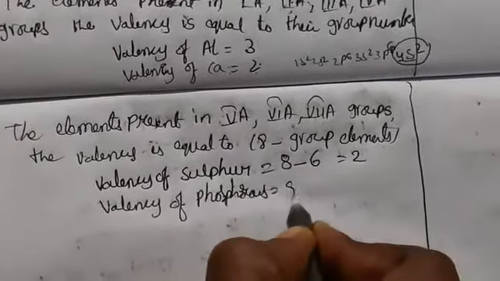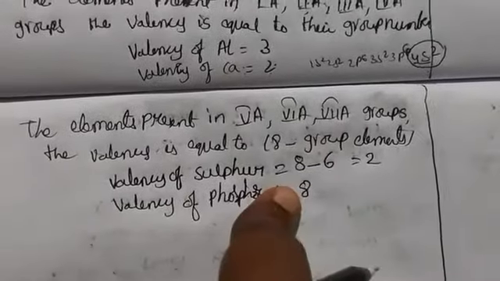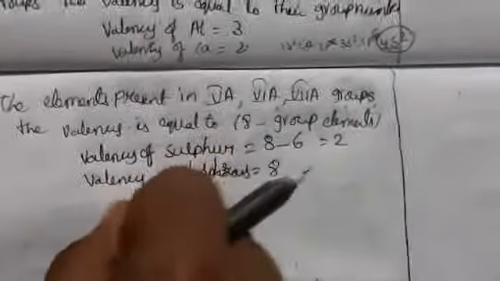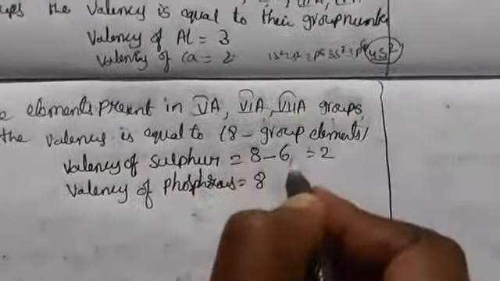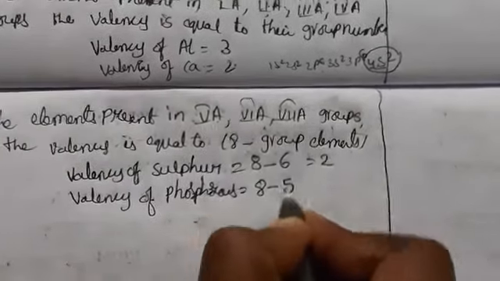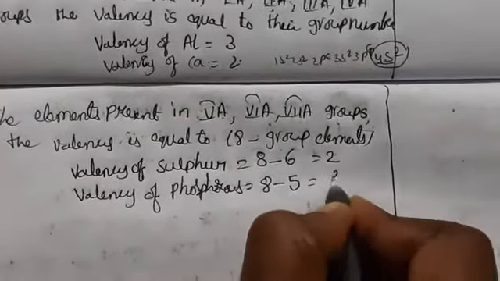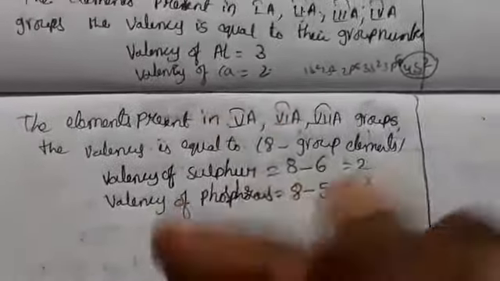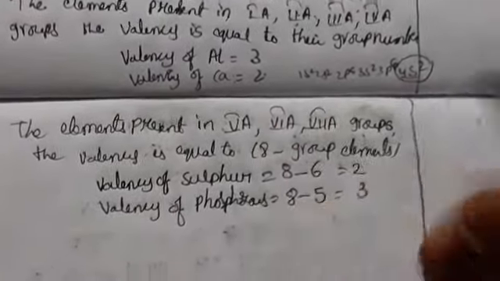Not only this, if you take the valency of phosphorus, it is a fifth group element: nitrogen, phosphorus, arsenic, antimony all come under the fifth group. So 8 minus 5 gives 3 as its valency. This is how to find the valency in 5A, 6A, 7A.